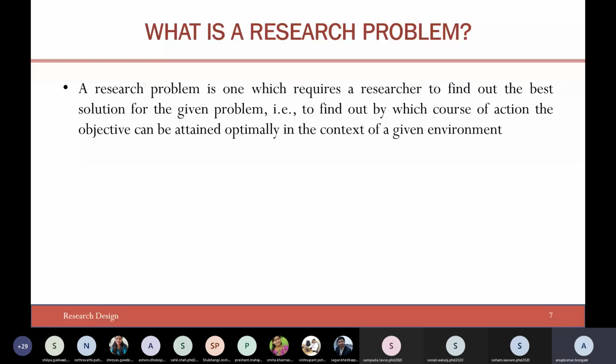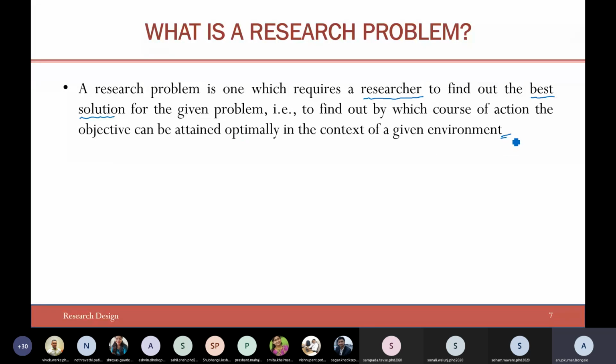Finally, what we can come up with is that a research problem is one which requires researchers to find the best solution for the given problem, to find out by which course of action the objectives can be attained optimally in the context of the given environment.